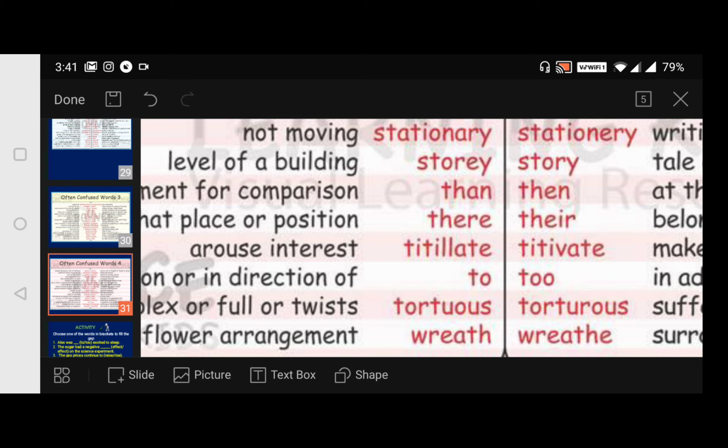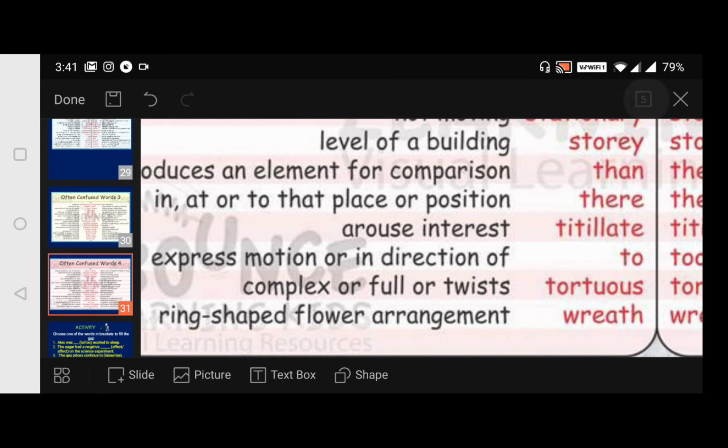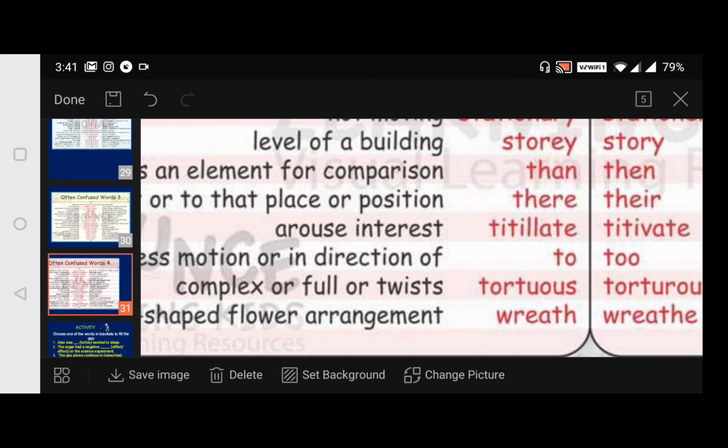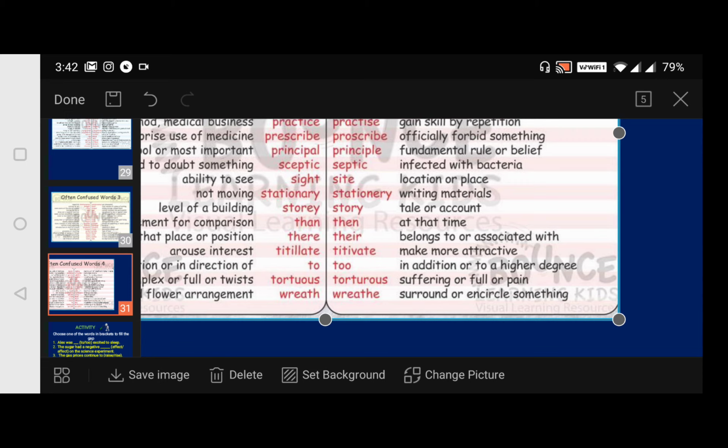Then the word followed by the root word will be here, there. In the positive degree, we see something, and to that we have to add and follow with than, I told you, isn't it? So it introduces an element for comparison. Next, then: in the sense, at that time. When that accident or something happened, I was there then.